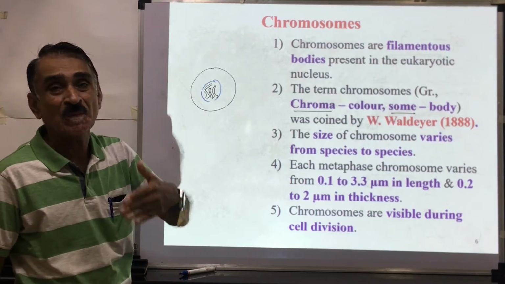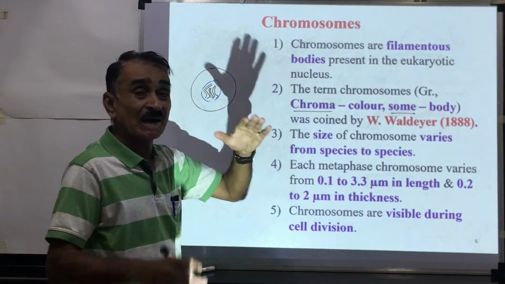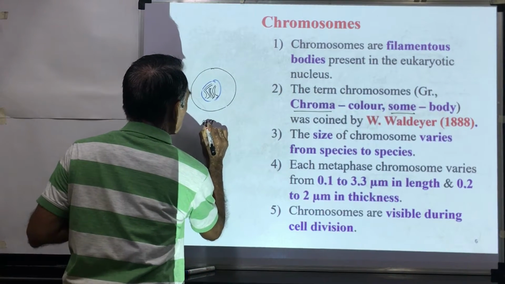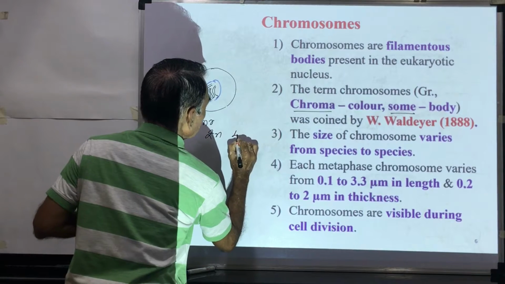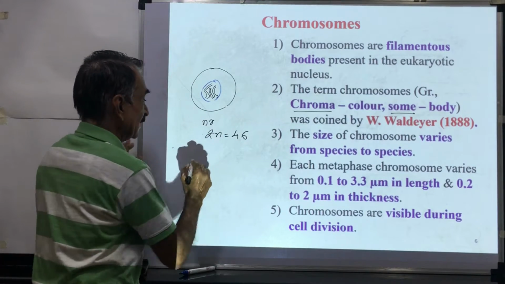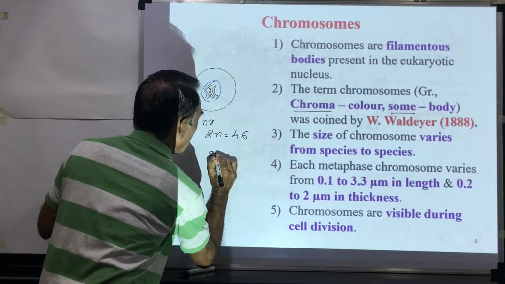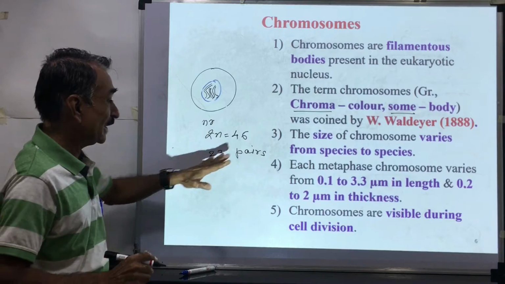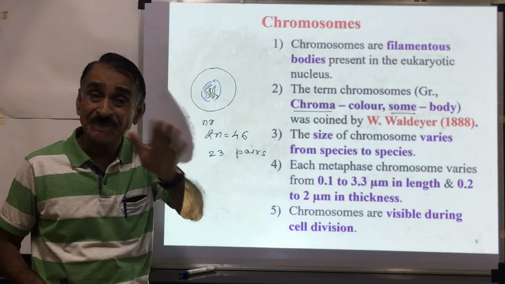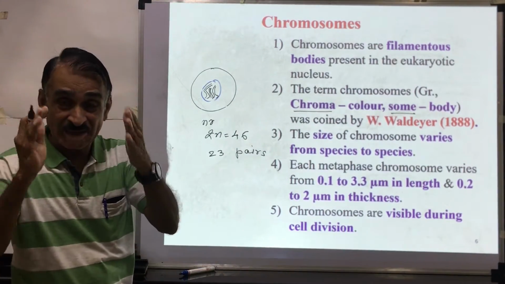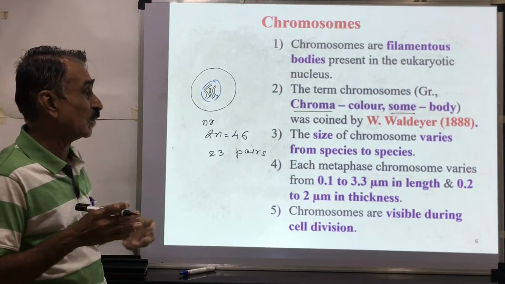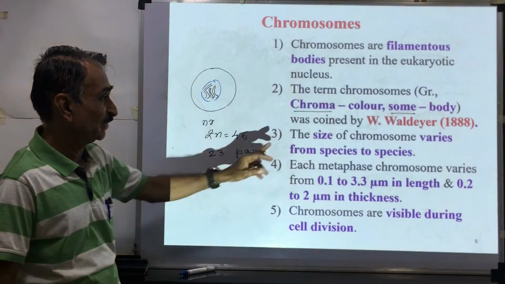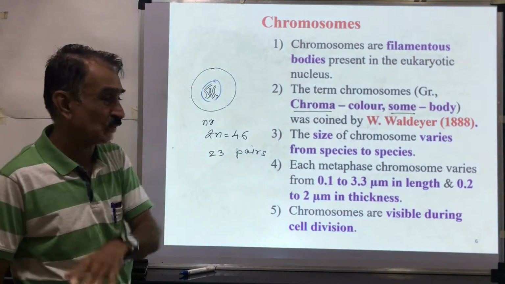This size varies from organism to organism or chromosome to chromosome. Suppose in the case of a human being there is 2n equal to 46. Here you can see that there are 23 pairs. All these 23 pairs do not have the same size. Their length or breadth varies from chromosome to chromosome, and the size also varies from organism to organism. The size of the chromosome varies from species to species.